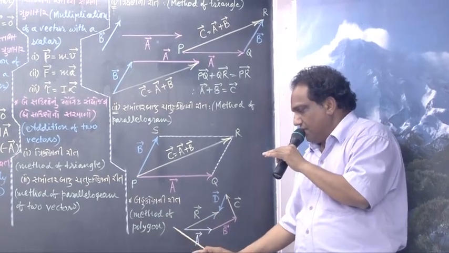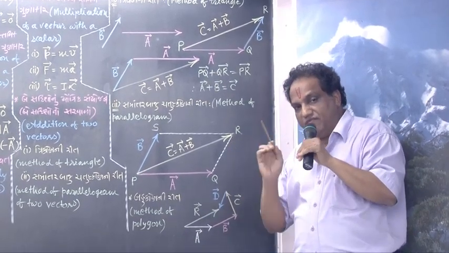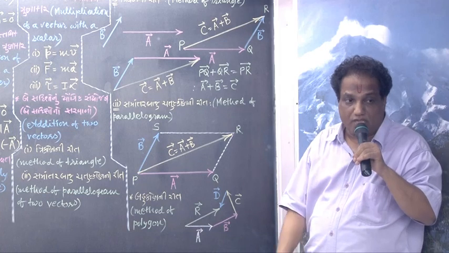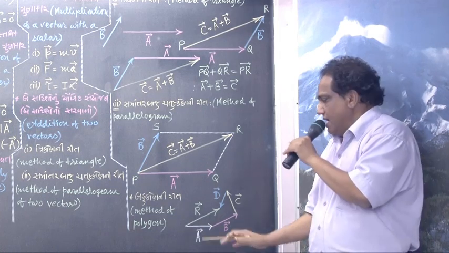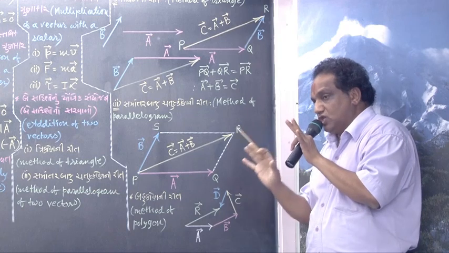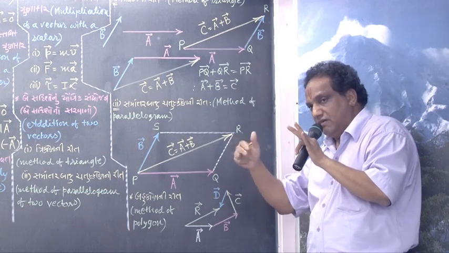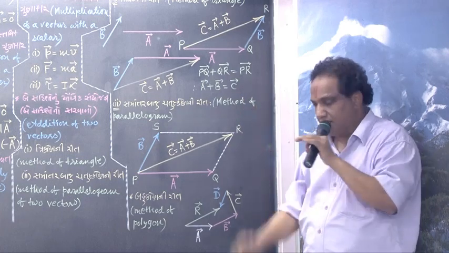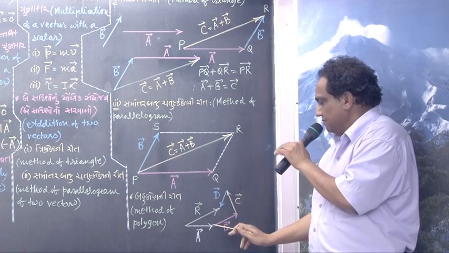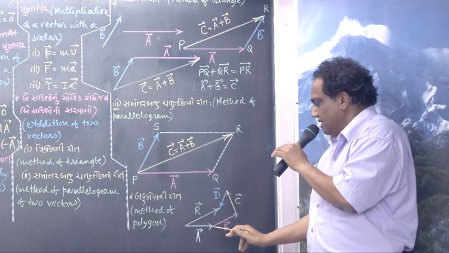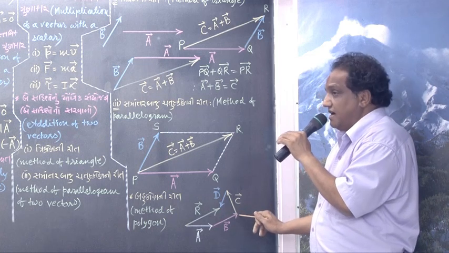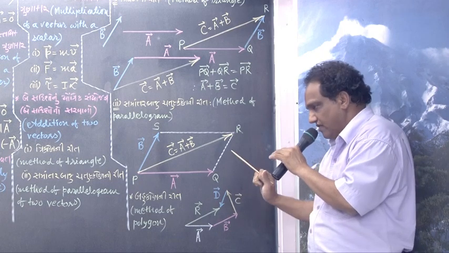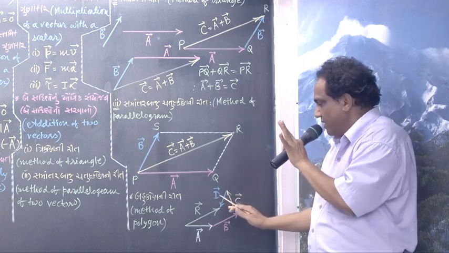And now we go for method of polygon. Method of polygon is not given in the textbook, for your kind knowledge. If you require to add more than two vectors, then you should adopt this method, which is called method of polygon of vectors. As many vectors as you want to add, you must show them graphically, and one by one, turn by turn, you should go on placing second on first, third on second, fourth on third, like that. Come on, how have I made the arrangement? Head of first vector is lying on the tail of second. Head of second is lying on the tail of third. Head of third vector is lying on the tail of fourth vector. If you want to add four vectors, then stop at the fourth vector.